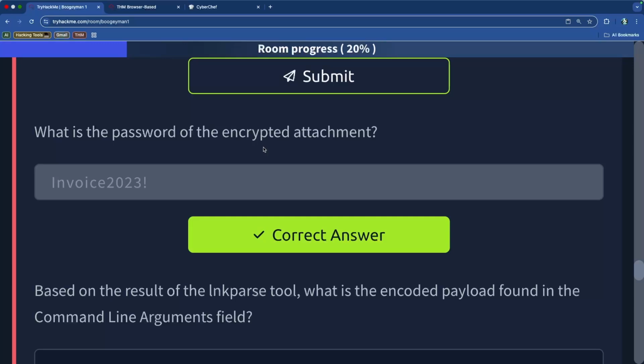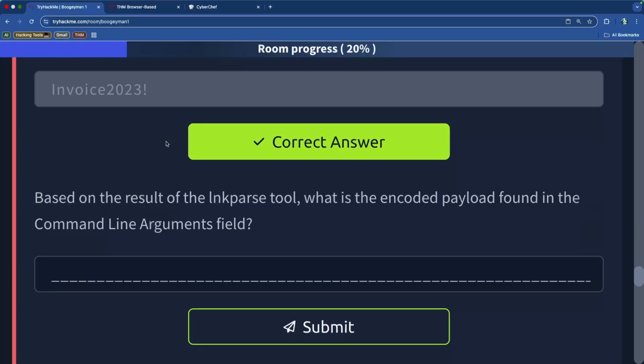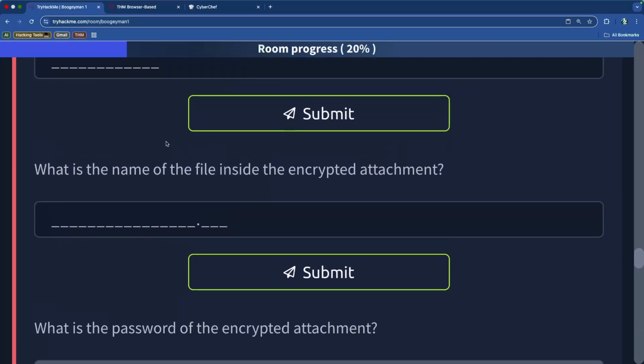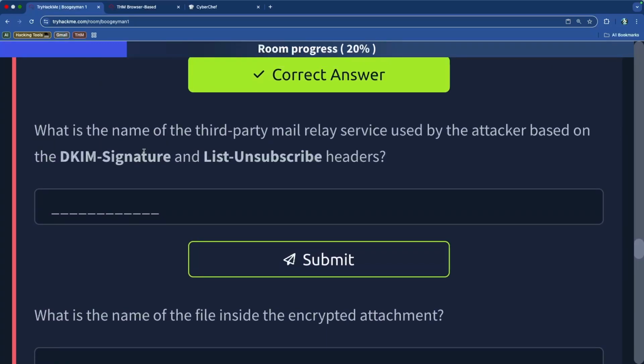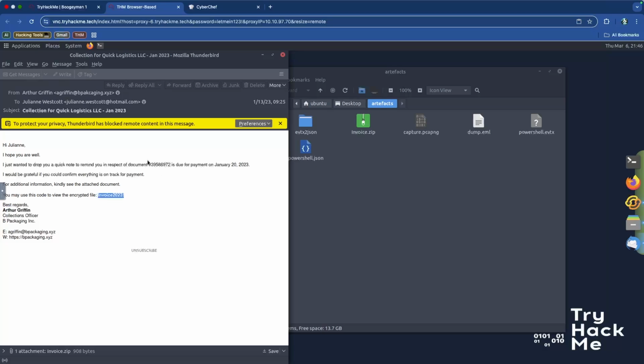And usually it's little tactics like this, where it's like, hey, we have this invoice that we need you to check out. It's encrypted for privacy reasons. Here's the password to be able to access the file. And it's like, okay, all right, it sounds legit. It sounds super legit. And it's something that will make a person drop their guard a little bit. So anyways, DKIM and list unsubscribe headers.